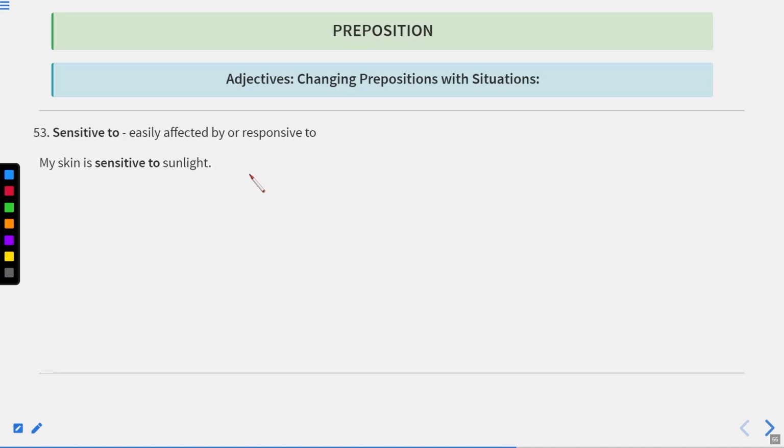Next one is 53, that is sensitive to, means easily affected by or responsive to. My skin is sensitive to sunlight. Okay, so easily affected or responsive. It means that I can be easily responsive to the sunshine. Okay. Now let us move to the next one.